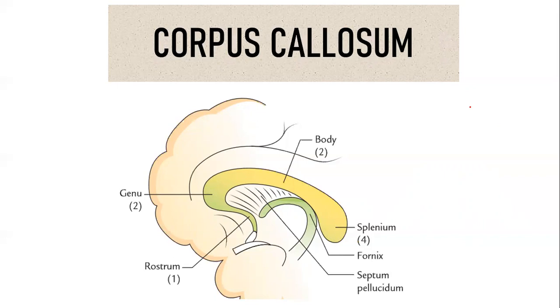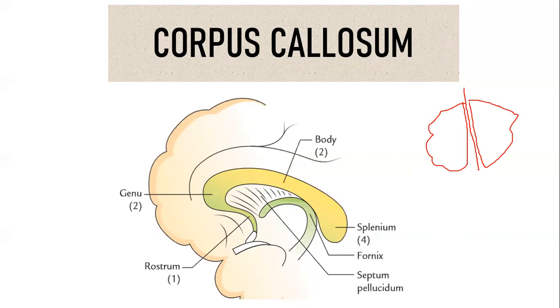It's very simple. Say this is your hemisphere, and here there is another hemisphere. The groove present medially in the center is called the median longitudinal cerebral fissure.